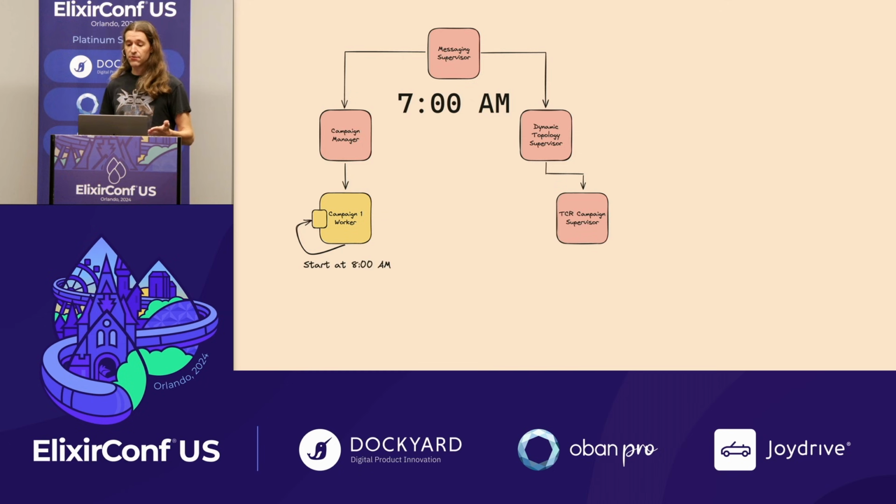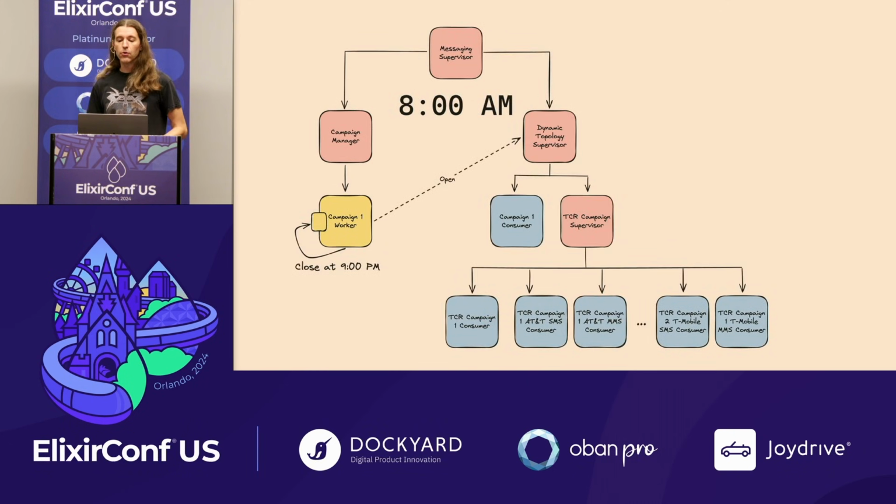So campaign 1 schedules a message for itself at 8 a.m. to start the campaign. 8 a.m. rolls around, the message gets delivered to the campaign worker process, and this starts all the consumers for the campaign. Once those are started, the campaign worker schedules another message for itself. This time it's for 9 p.m.